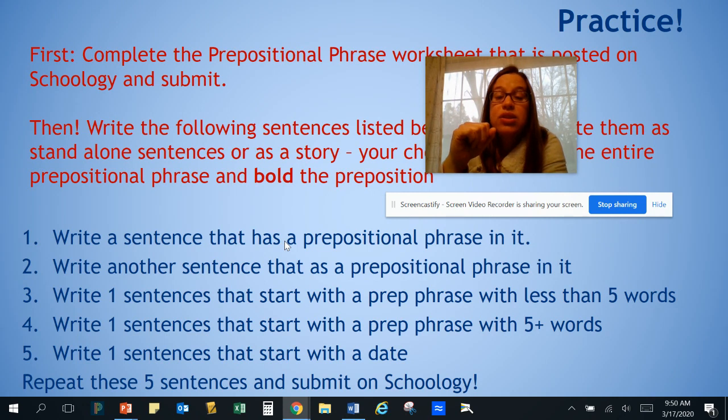And then write a sentence that starts with a date. And when I say starts with a date, I mean write a sentence with a prepositional phrase that starts with a date. And then repeat these 5 sentences, submit them on Schoology. If you have any questions, let me know. And that's the end.